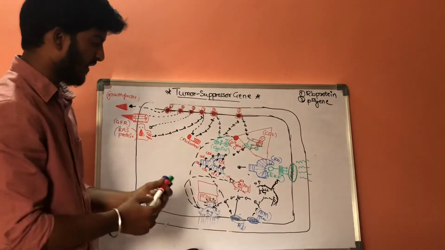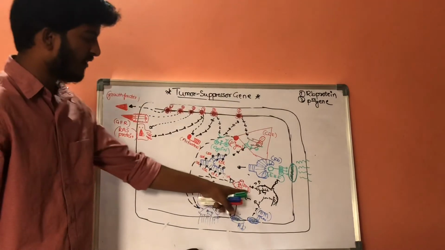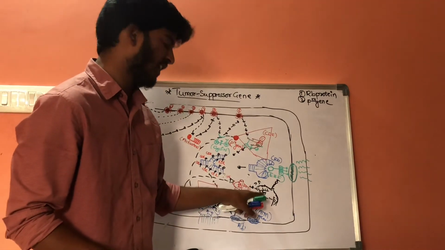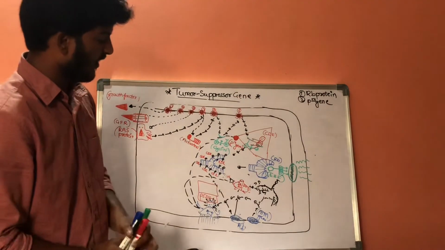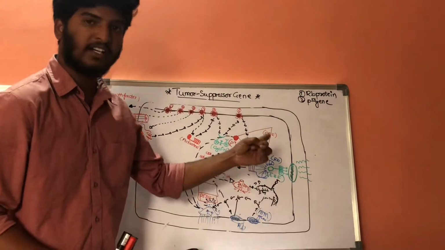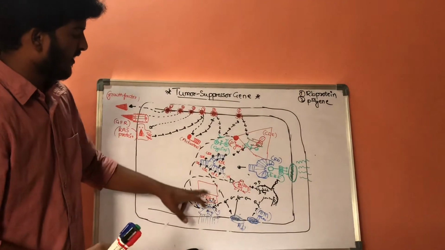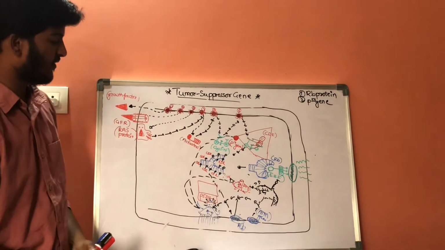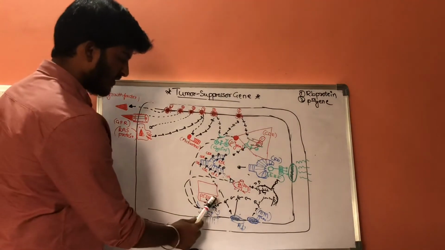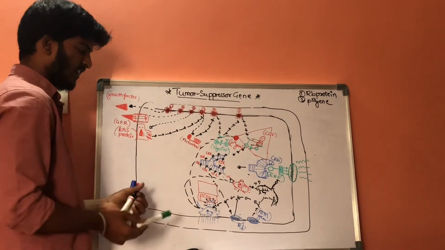After releasing the DNA repairing genes, they will work at this area and correct it. After the DNA repairing genes have done their work, the abnormality will get converted into normal DNA. After conversion of this abnormality into normality, the function of P53 should be decreased, so it gets inactivated. Before it gets inactivated, this P53 gene will release a special protein.